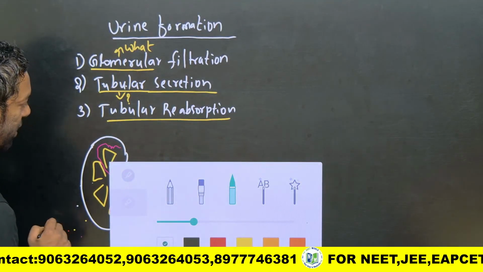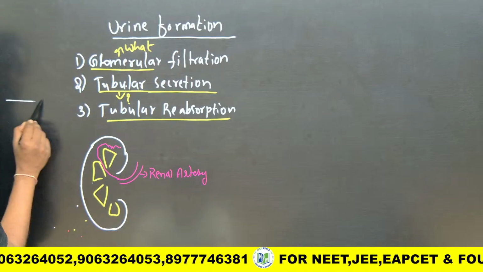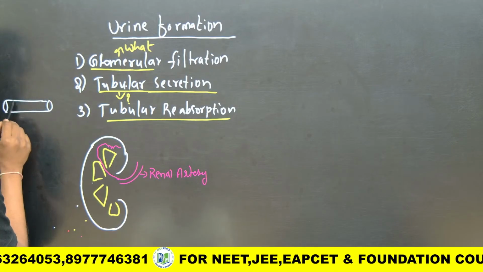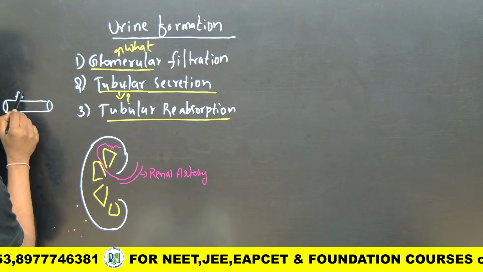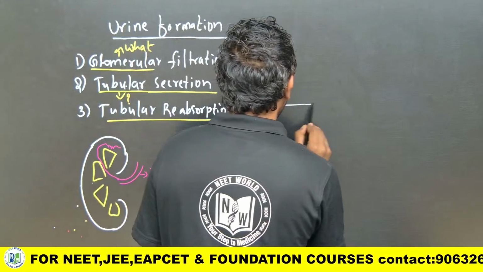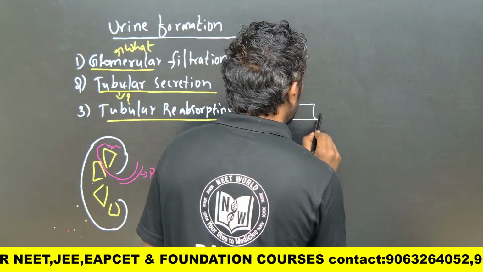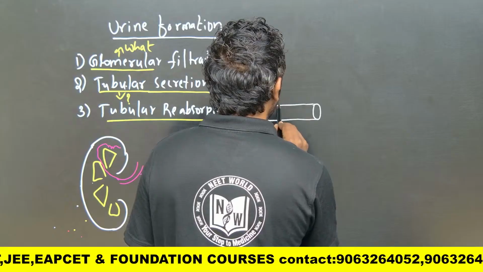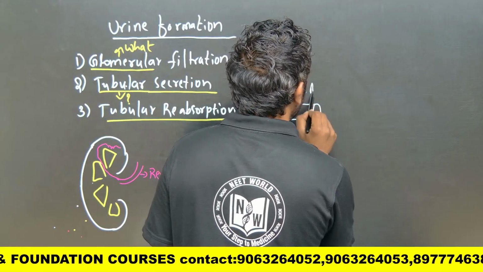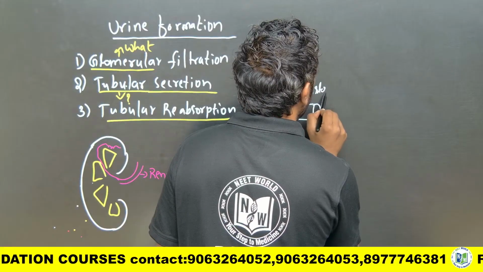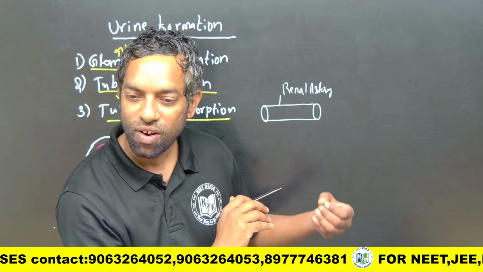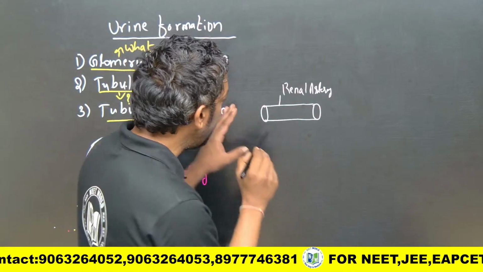This is the artery, the blood vessel. I'll write it here. Renal artery, the artery is further divided into arterioles, right?